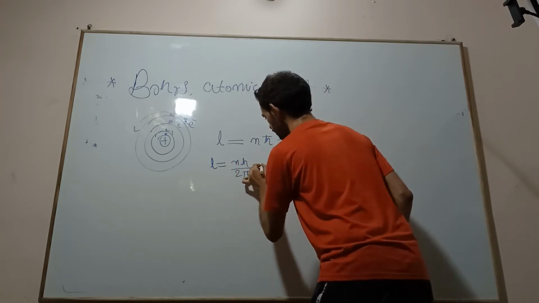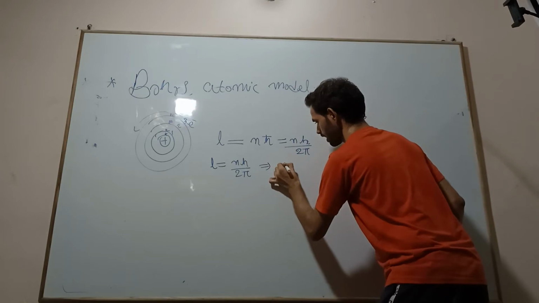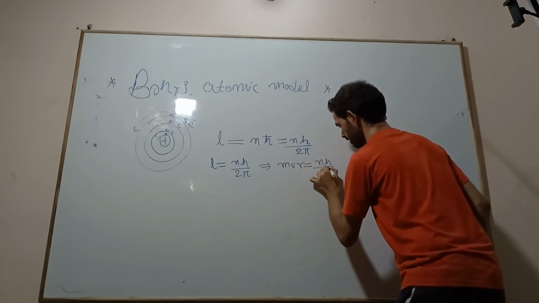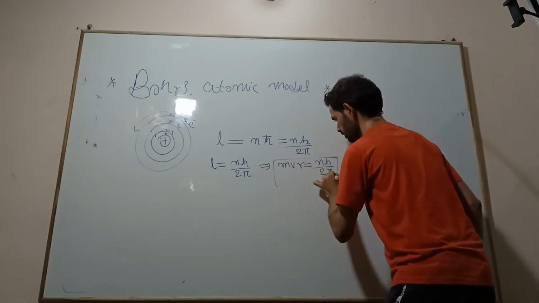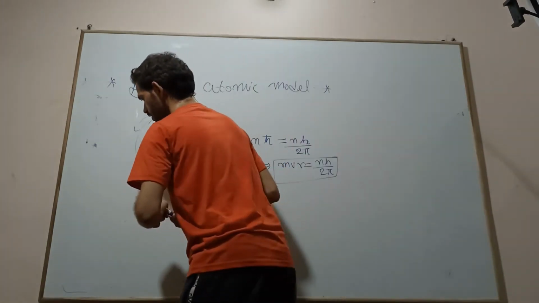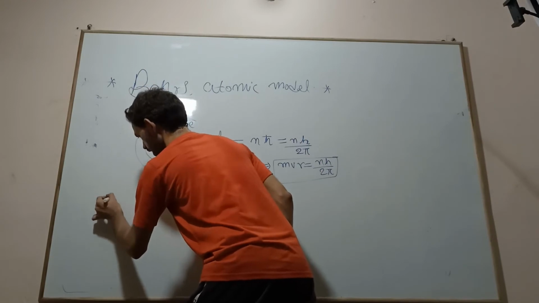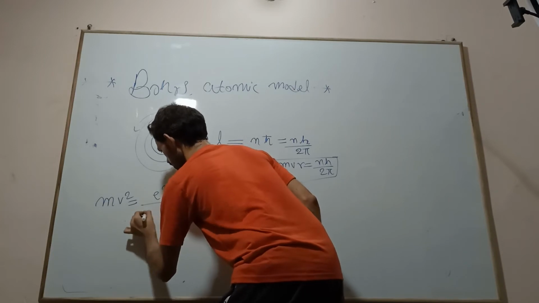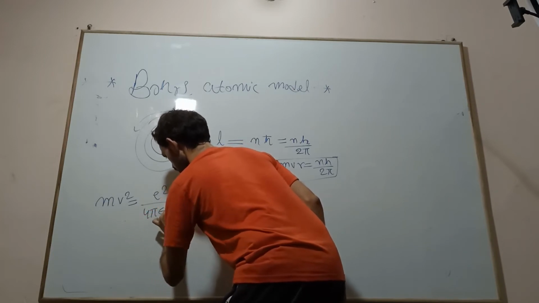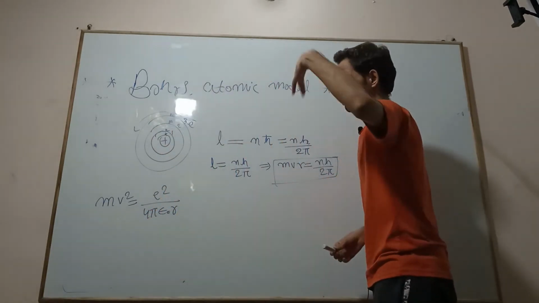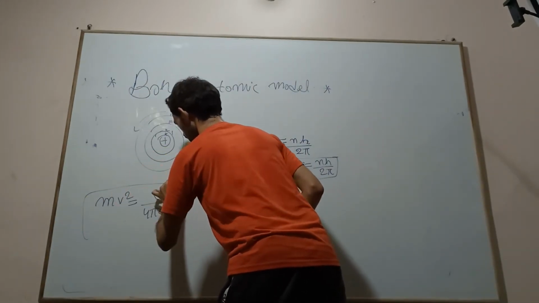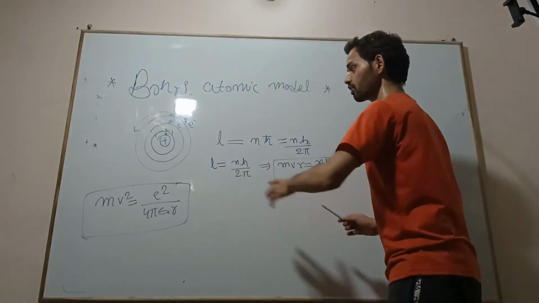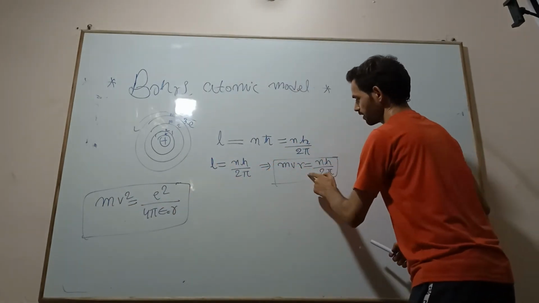What is this linear movement? It implies that mvr is equal to nh by 2 pi. From equation one, as you see here, mv square is equal to e square by 4 pi epsilon naught r, which we got by equating the centripetal force and centrifugal force.